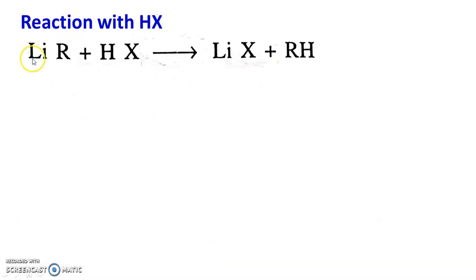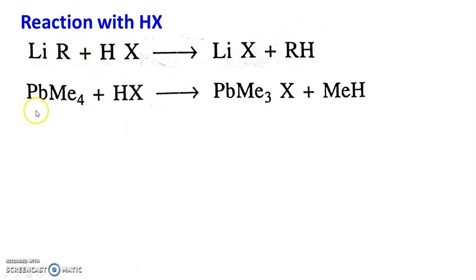Now reaction with hydrogen halide. The organometallic compound of lithium, that is alkyl lithium, reacts with hydrogen halide and there is a formation of LiX and hydrocarbon. The alkyl group replaces the halide and joins the hydrogen from HX, forming RH and LiX.